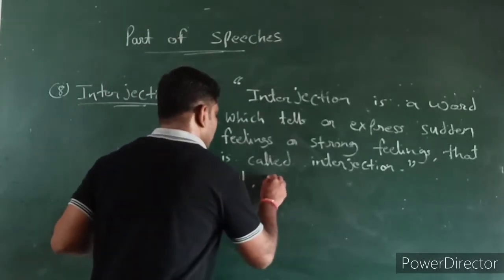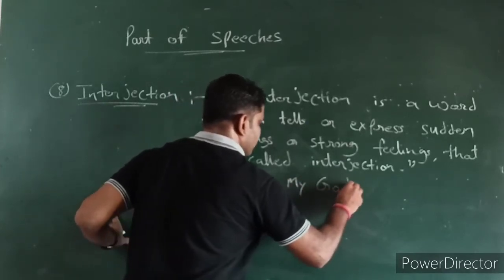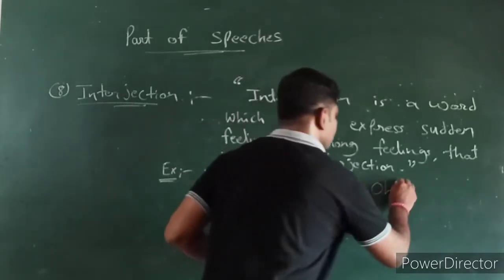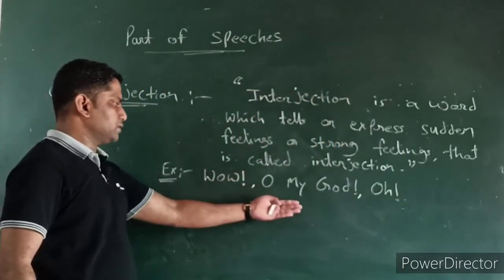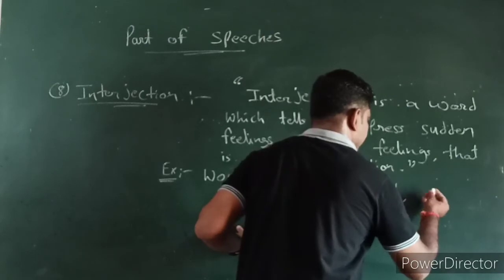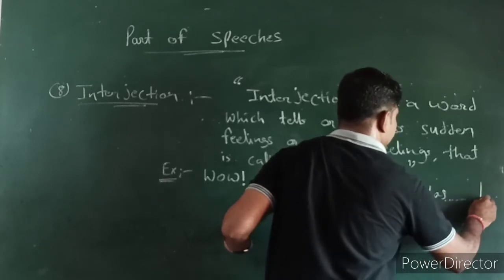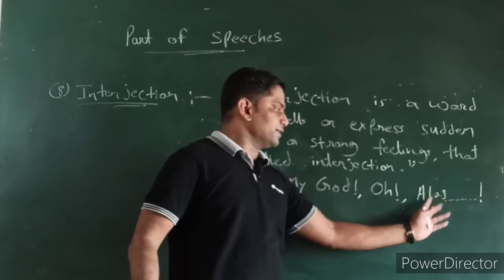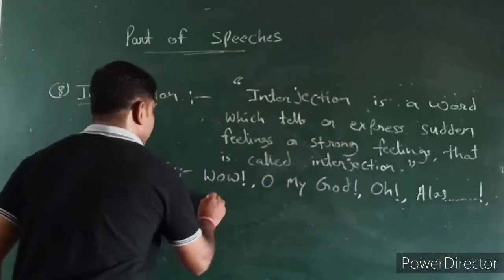Okay, another we get like "Oh my god!" This is also a certain feeling, right? We have one more feeling here, that's called "Alas." We write it in a different way like this. If we have to show more sadness, then we write it in this way: "Alas---!" with dashes and an exclamation mark. Etc. We have a lot of things.